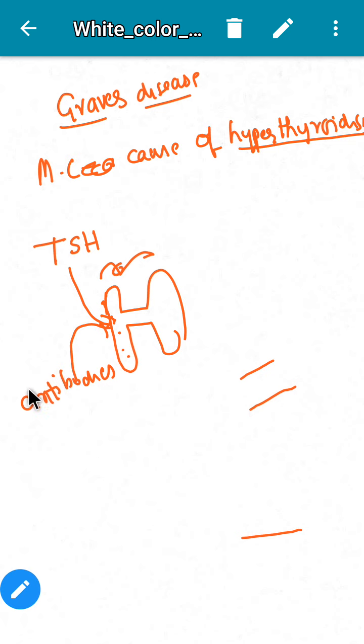These antibodies are stimulating antibodies, that means they stimulate the receptors.